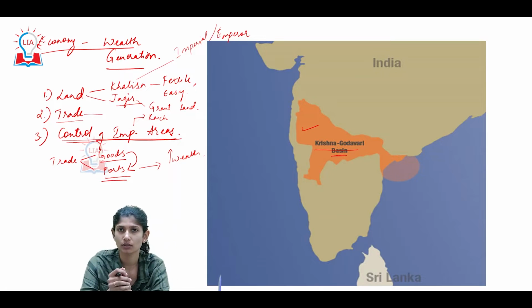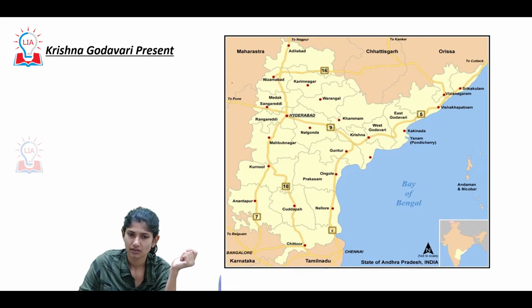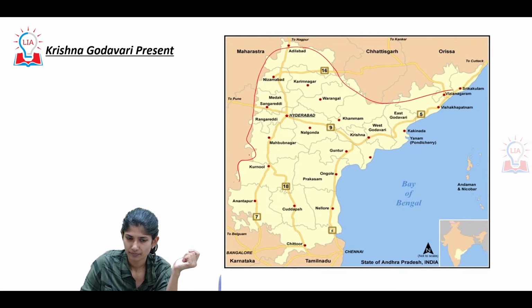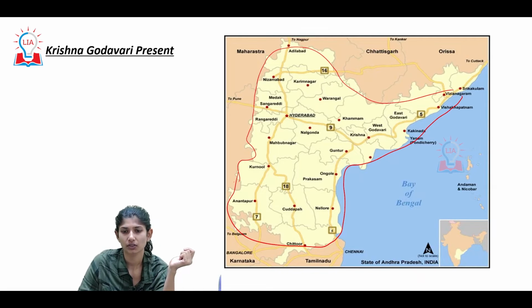Let's see how the Krishna Godavari basin looks in contemporary times. Look at this. This is your Krishna Godavari basin, the highlighted area. In contemporary times, this region is, A, fertile, and B, a natural port area, so it is a 2-in-1 advantage for anyone who controls this region.